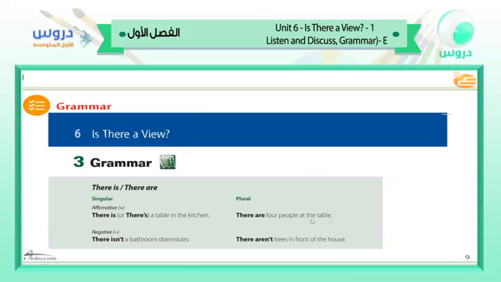four people at the table. There are, not more than two. For the negative, we have there isn't a bathroom downstairs. Only one. There isn't a bathroom downstairs. Here we have the plural one: there aren't trees in the front of the house. That means we have two different types here, gentlemen. We have singular and plural.